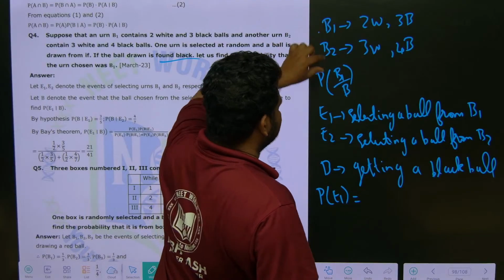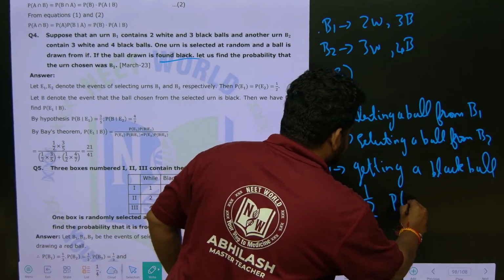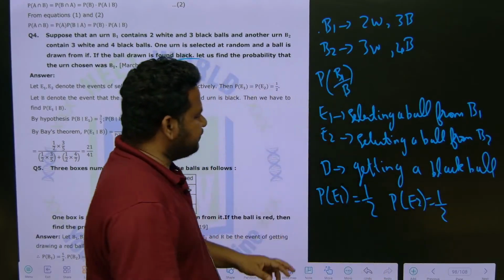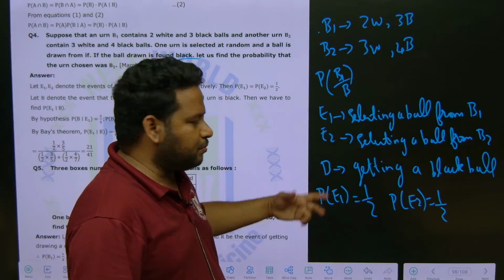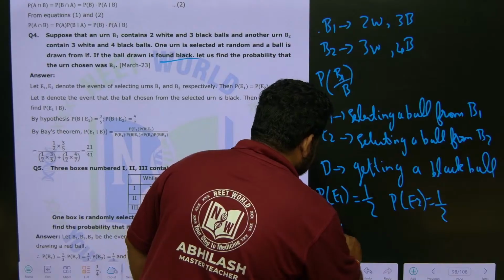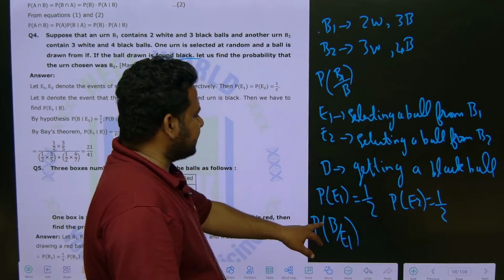That is 1 out of 2, that is 1 by 2. Similarly, probability of E2 is also 1 by 2. This is what we have. Now, what we have to write? Probability of getting a black ball from B1, that is event 1.